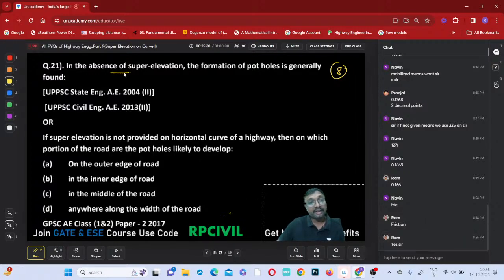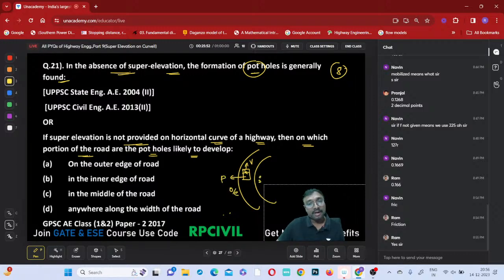In the absence of super elevation, the formation of potholes is generally found. If super elevation is not provided on a horizontal curve in a highway, then on which portion of this road are potholes likely to develop? The vehicle is traveling like this with velocity v, and centrifugal force is acting on which side, outer edge side or inner edge side?